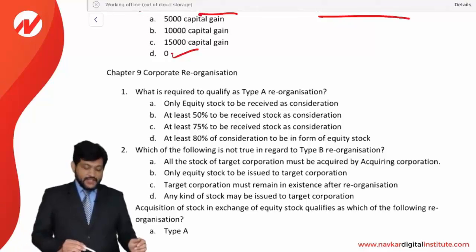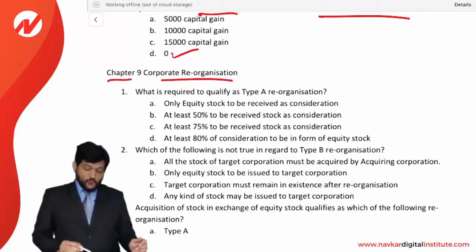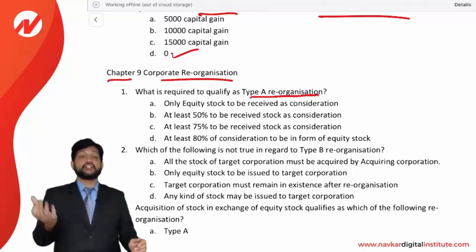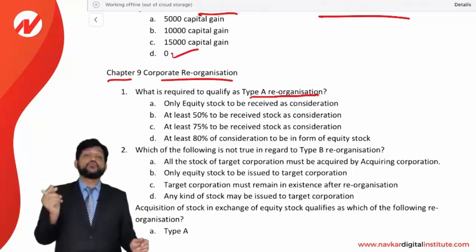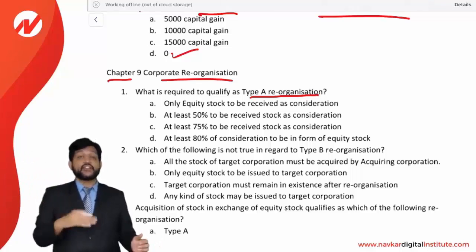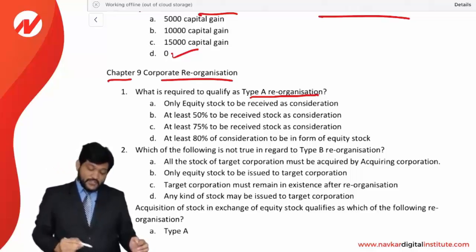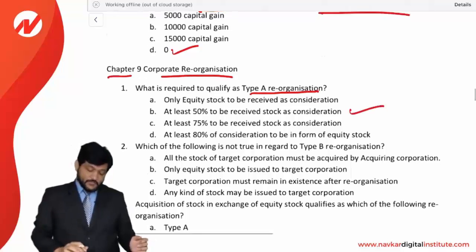Now friends, let us see the MCQs of chapter number 9, that is corporate reorganization. Question number 1, what is required to qualify as a type A reorganization? Remember, in a type A reorganization, you are purchasing the assets of a corporation in exchange for stock, and you have to issue at least 50% of the consideration in the form of stock. It may be equity or preference stock, but at least 50% should be stock consideration. So option B is correct.